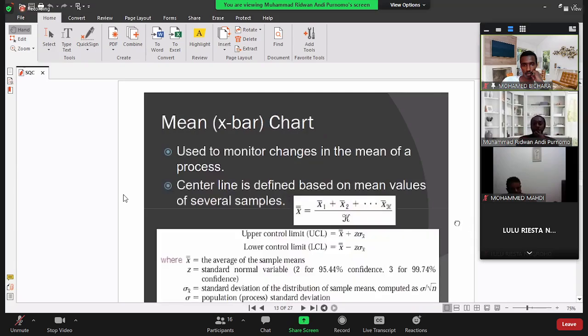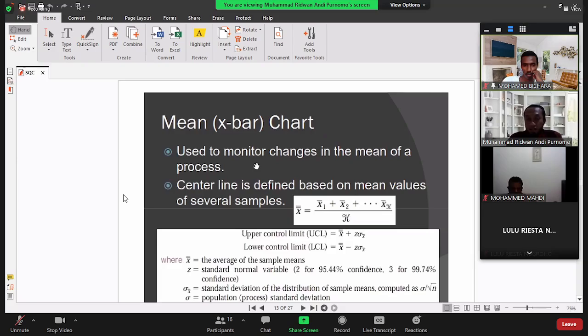Now, if we talk about control charts, we can use different control charts depending on the objective. The first is called the mean or X-bar chart. We will use the mean or X-bar chart if we want to monitor the change in the mean of the process, the main target. In order to identify whether the main target is still safe, we must use the mean or X-bar chart.